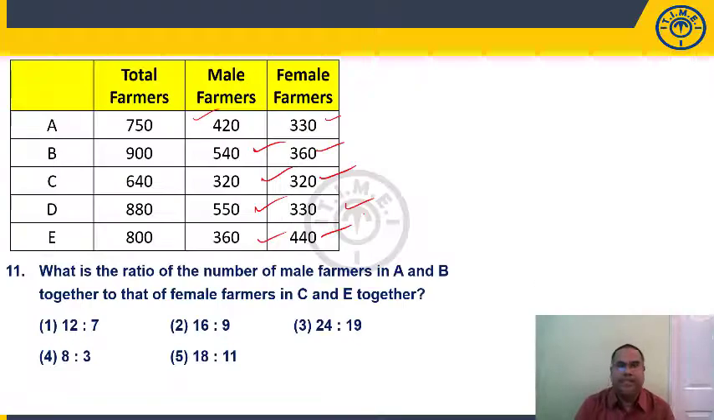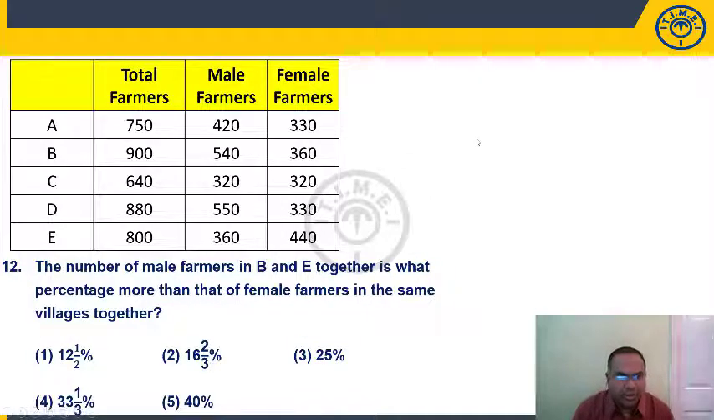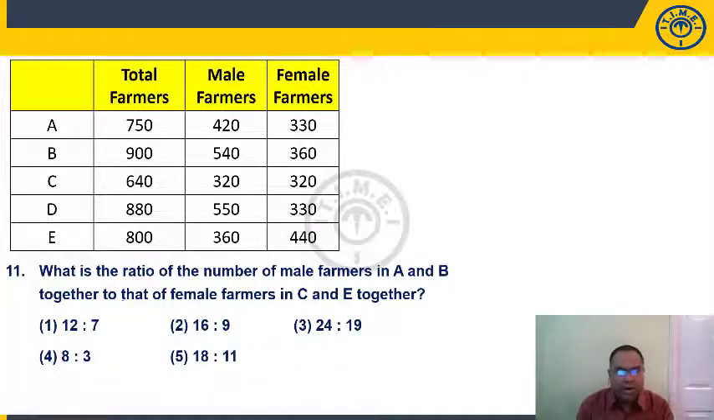So the same thing I am putting here, total number of farmers, then male farmers, and we have female farmers. Right, students. Let us take up question number 11. What is the ratio of number of male farmers in A and B together? Male in A and B together.